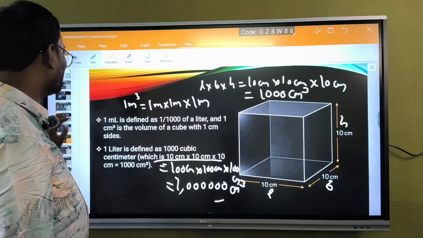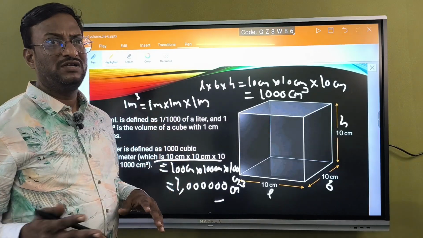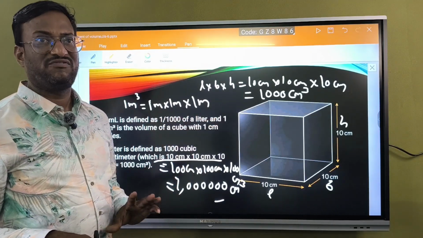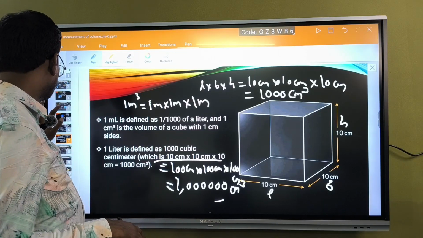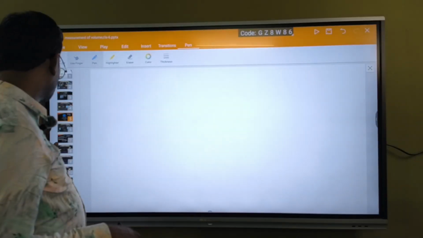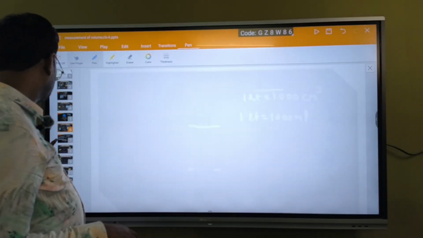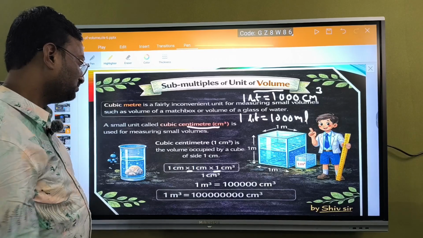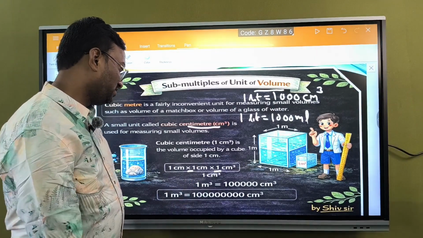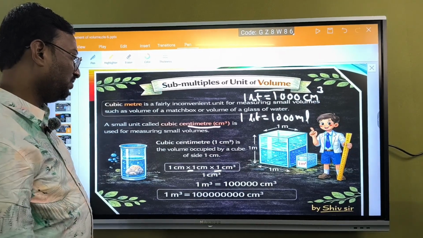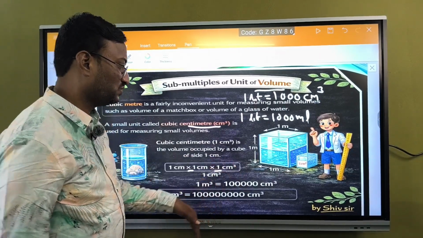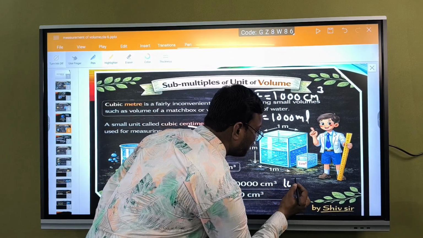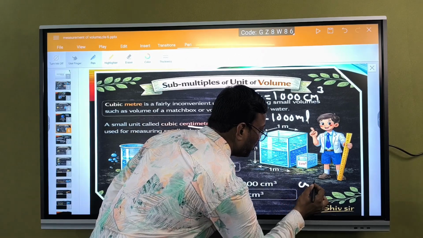So likewise we can convert one form into another form. This is how we can calculate: 1 meter cube is equal to 1 followed by 6 zeros, that is 10 to the power of 6 centimeter cube.